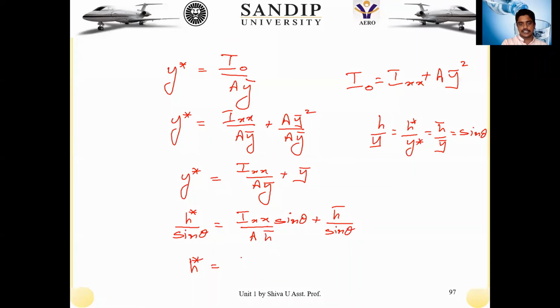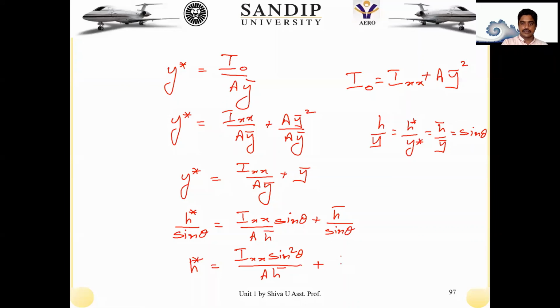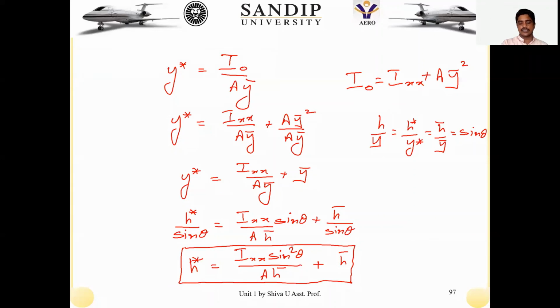So let me send this sine theta onto the other side. Then my equation will become Ixx sine square theta by a h bar plus h bar, because the sine theta is getting cancelled. So this is the center of pressure location, where the total pressure is acting. That point is at a height of h star. So this is the center of pressure location.